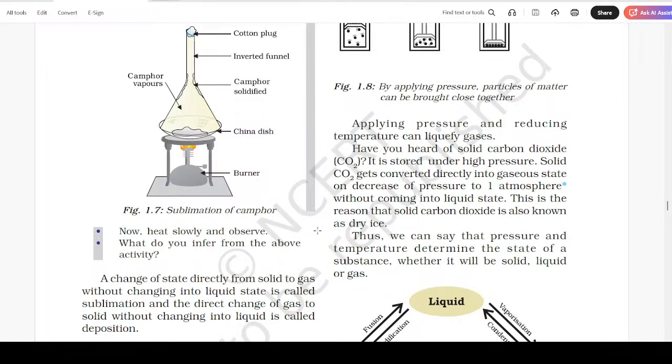Have you heard of solid carbon dioxide, CO2? It is stored under high pressure. Solid CO2 gets converted directly into gaseous state on decreasing of pressure to 1 atmosphere without coming into liquid state. This is the reason that solid carbon dioxide is also known as dry ice. Thus, we can say that pressure and temperature determine the state of a substance, whether it will be solid, liquid or gas.